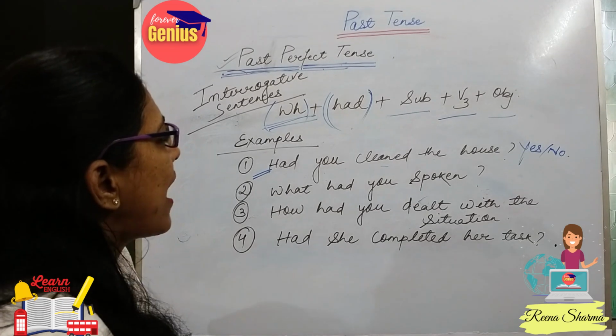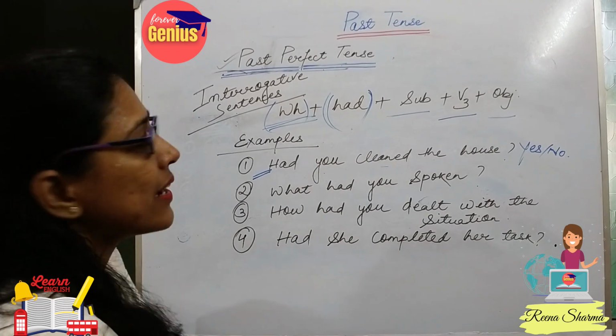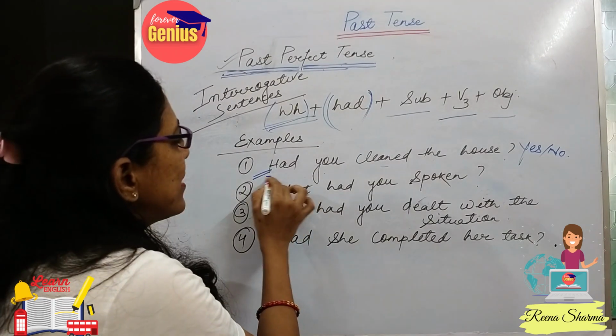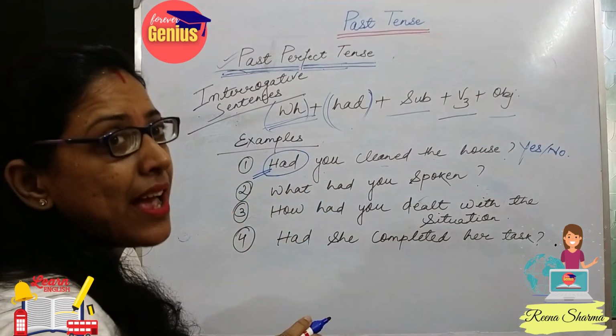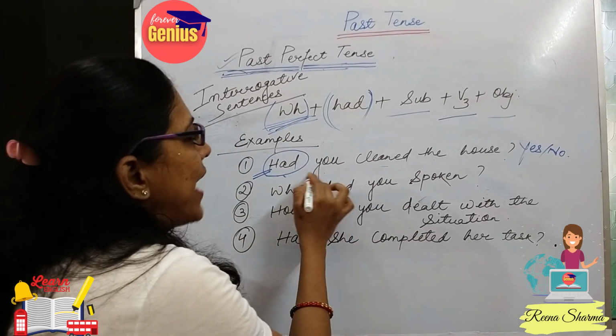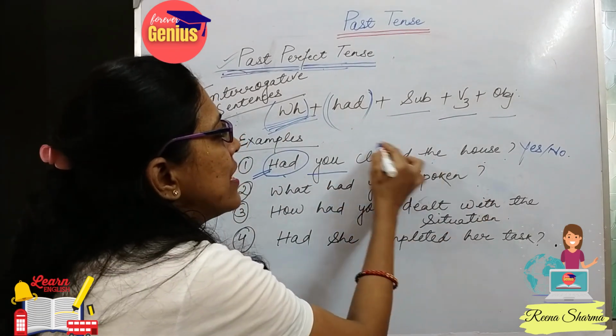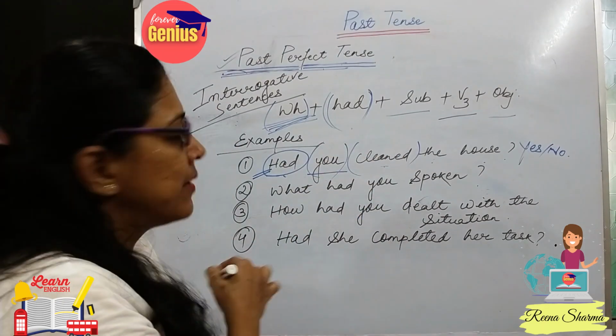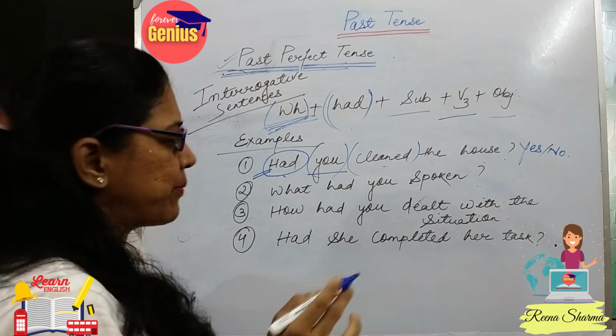So the answer comes either yes or no. So in those cases, I will start the question with had, not with the WH family. So, had you cleaned the house? See, cleaned is the third form of the verb, you is the second person and the house is the object.